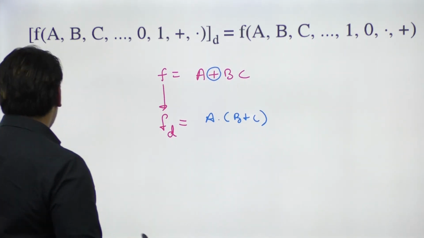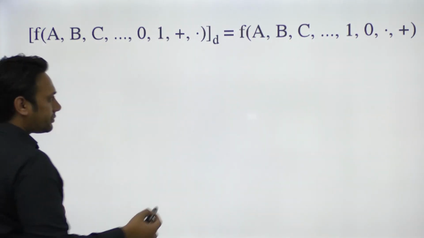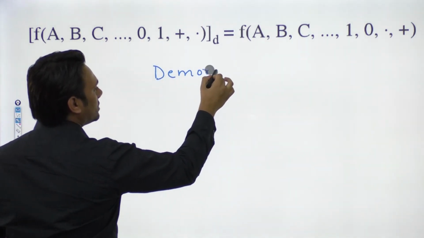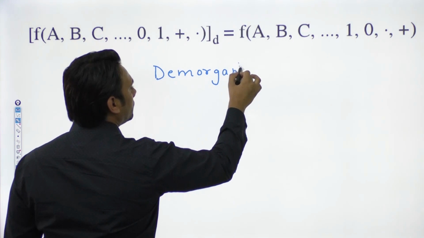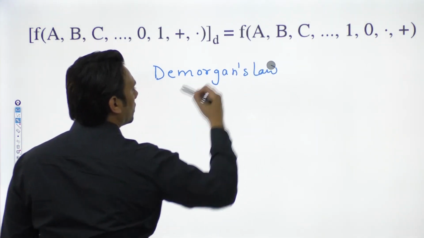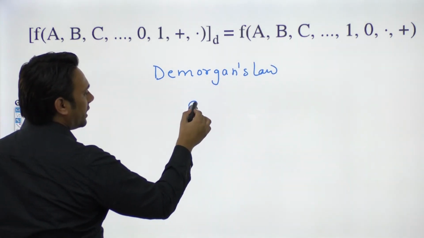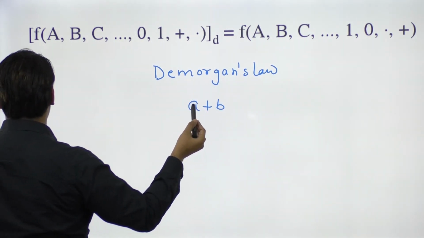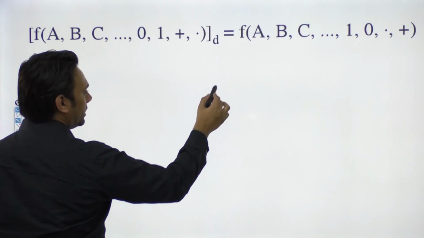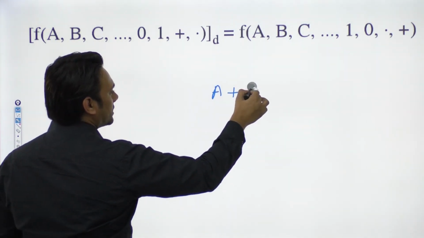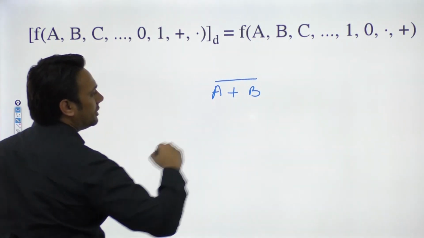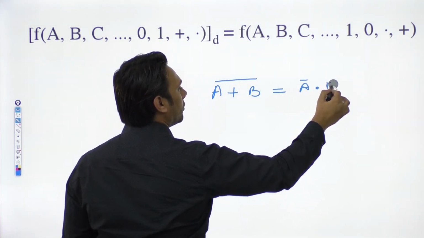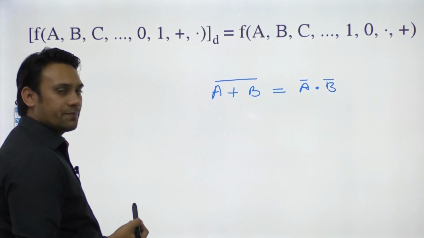Okay. In the same way, let us assume that we have De Morgan's law. So what does this De Morgan's law say? It says if we have A plus B, or let me say, because it is a variable, let me write it as capital A. So if you have capital A plus capital B whole complementation, then it is equal to A complement dot B complement. This is what De Morgan's law says.